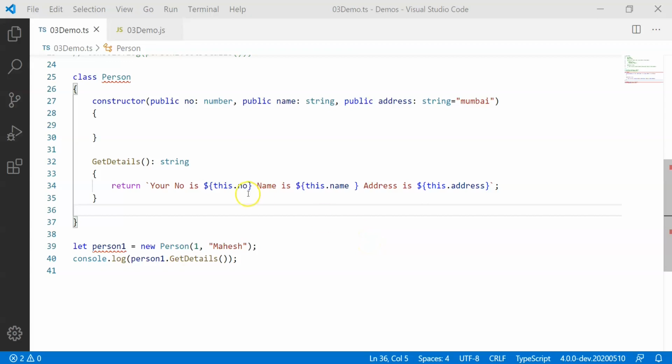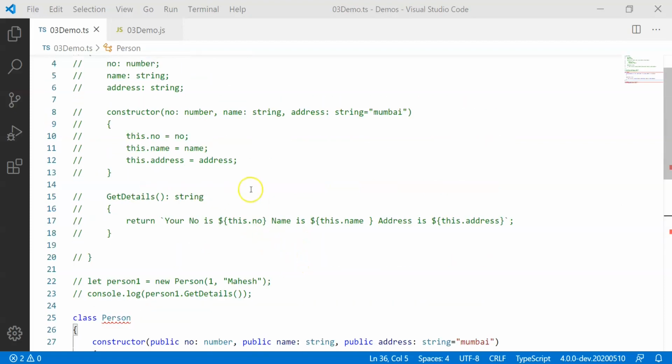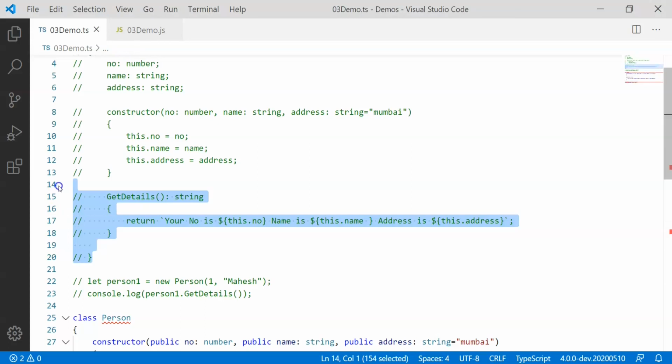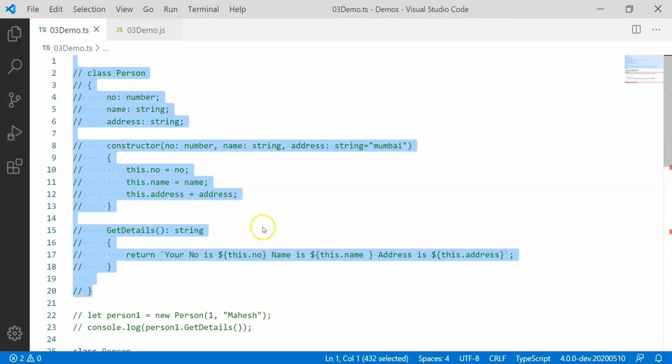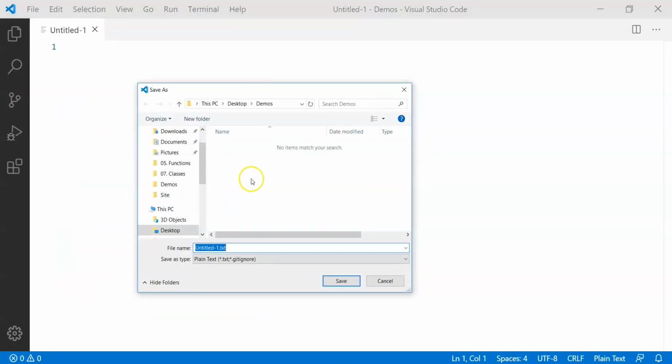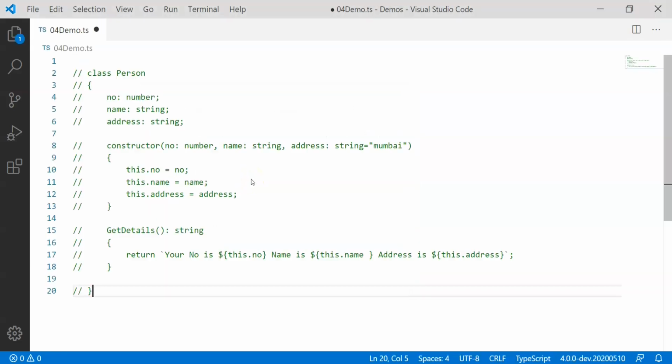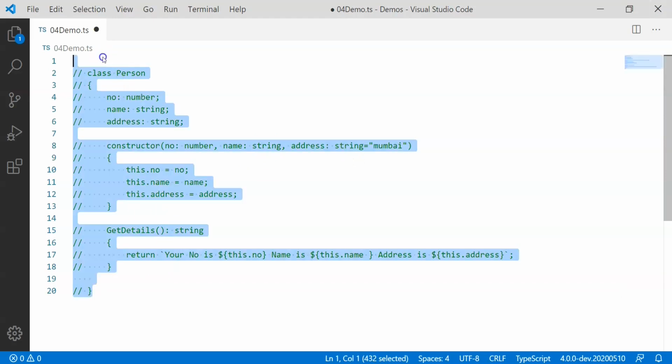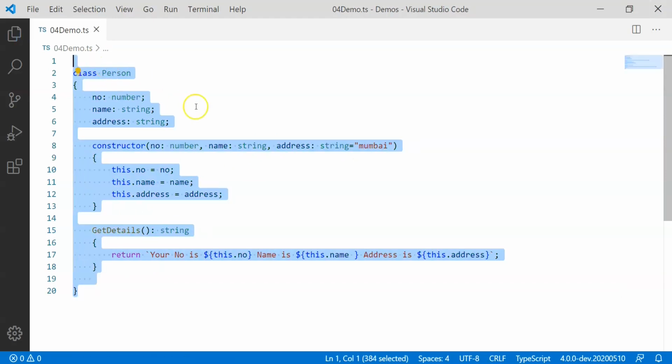Now let's understand inheritance. What I'm going to do is reuse the code that I used earlier. I'm going to copy the person class which I used earlier, and we'll be defining a new file now. Let's create a new file and save it as 04demo.ts, and let's uncomment the code that was written earlier.